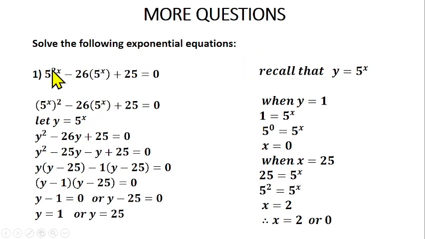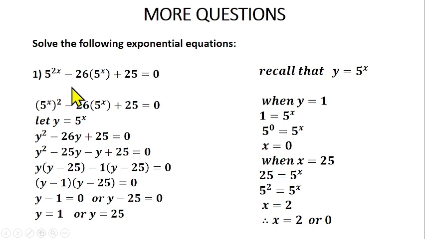Now we are having 5 raised to power 2x minus 26 into bracket 5 raised to power x plus 25 equals to 0. You are having a number with base and power. But if you look at what you're having, minus, you're having plus. There's no law that can help us take care of this. There's no law we can apply to this yet right now, based on the laws we have learned so far. Then how do we solve this? Now, I can change this 5 raised to power 2x to 5 raised to power x, then to bracket raised to power 2.